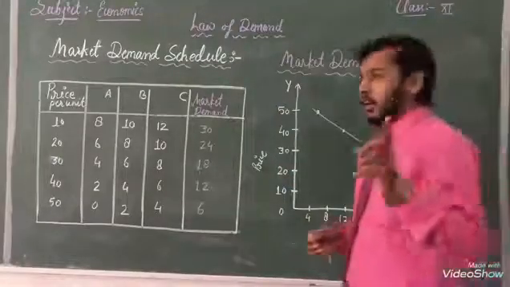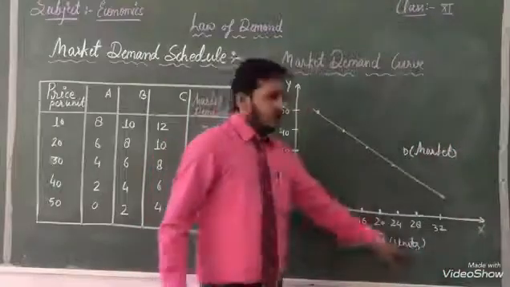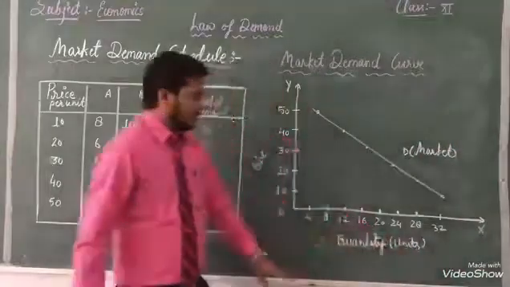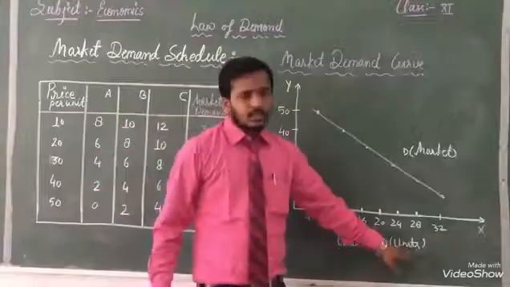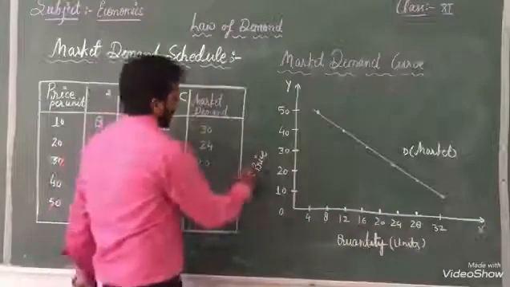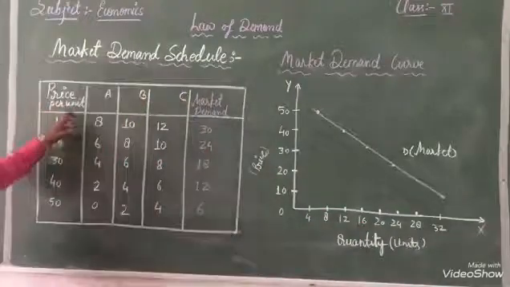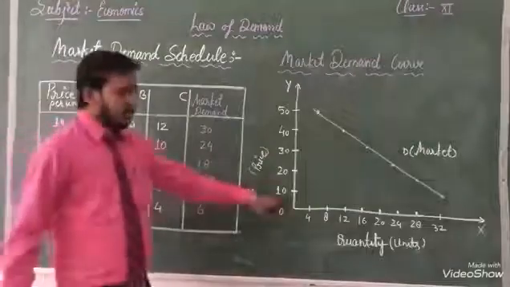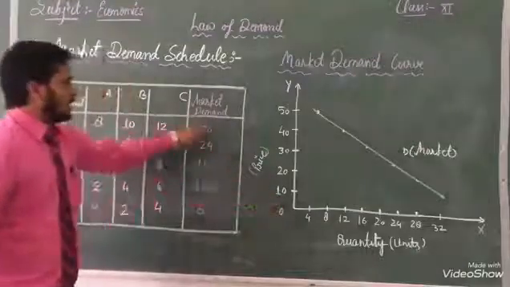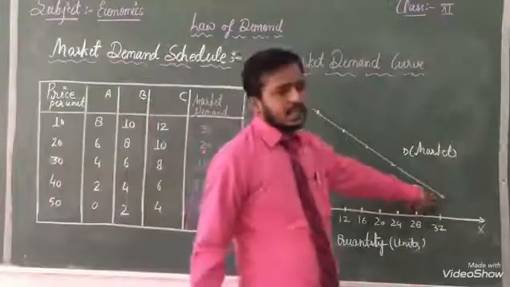On the x-axis I will write quantity of units, and the y-axis will be denoted as price. When our price is 10 and our market demand is 30, then I have denoted 30 here.